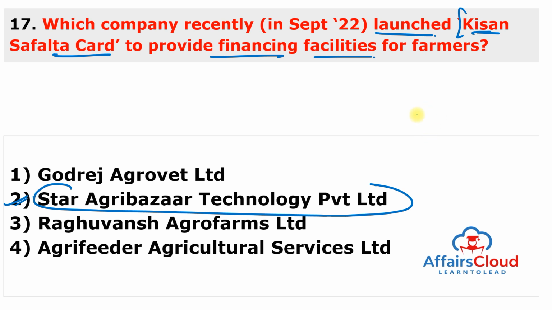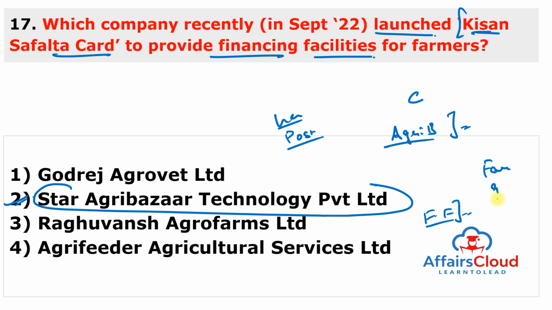Star Agri Bazaar Technology Private Limited, you can also remember the keyword Agri Bazaar, which is an electronic agri mandi, has launched Agri Bazaar Kisan Safalta Card, which is a farmer centric card that supports farmers to meet their pre-harvest and post-harvest farm requirements and other related expenses. And the farmers can use this card to avail the financing facility. And the funding through this is restricted to buying the farm inputs only. So, if you are taking the credit from this Kisan Safalta card, then you can buy only the farm inputs.